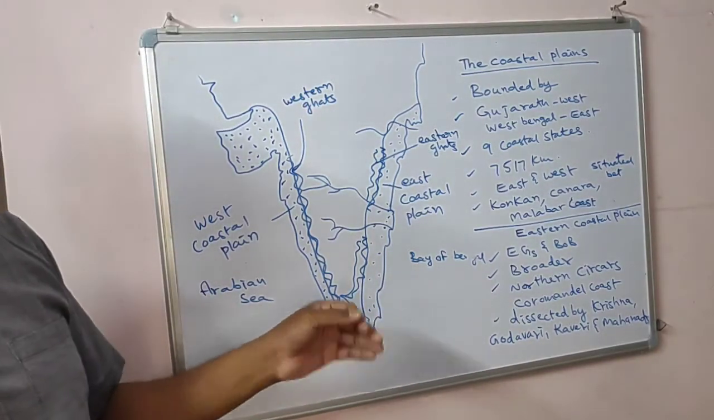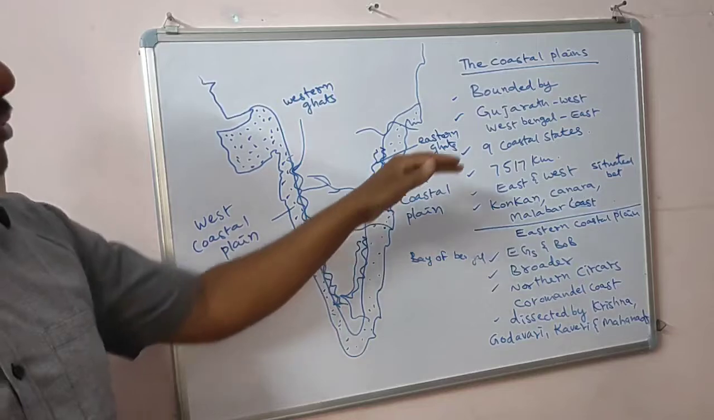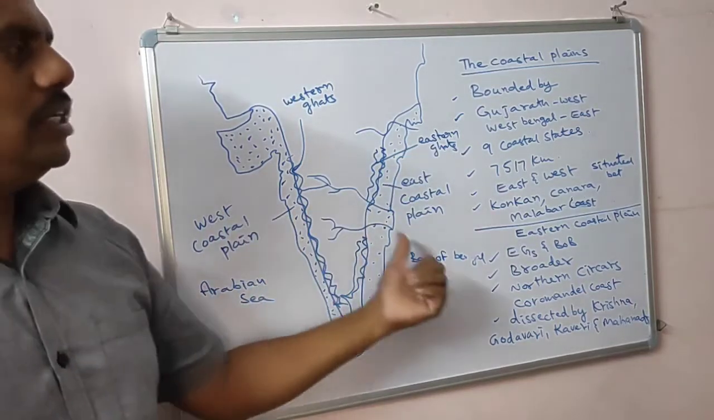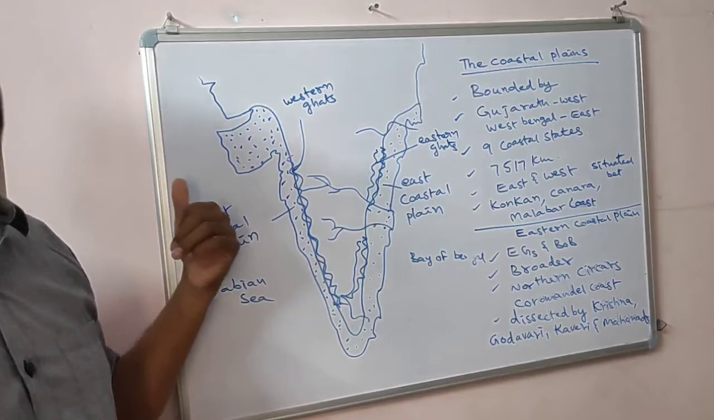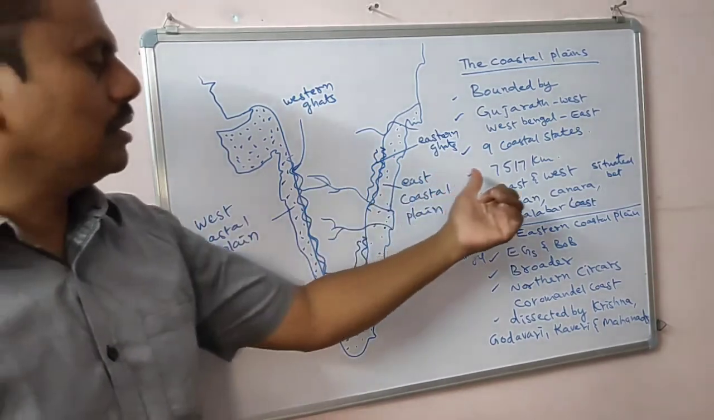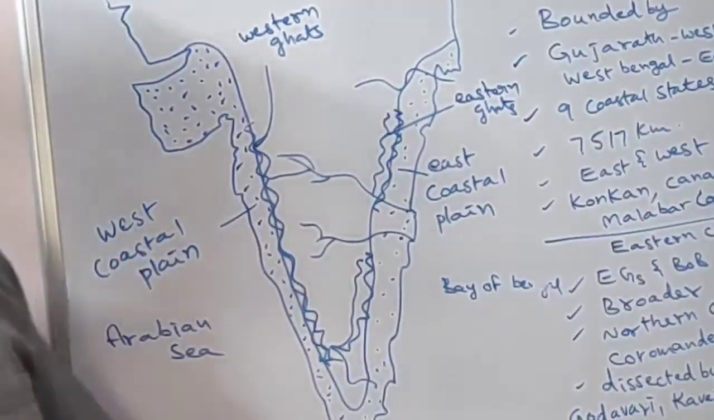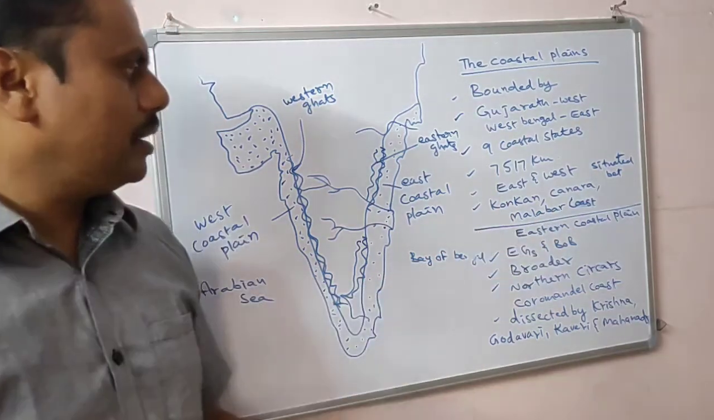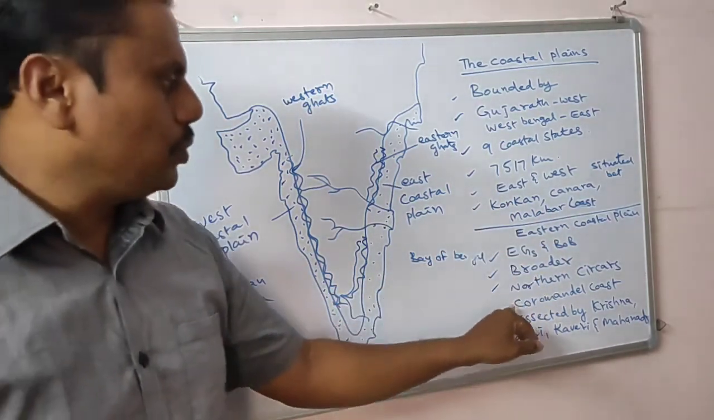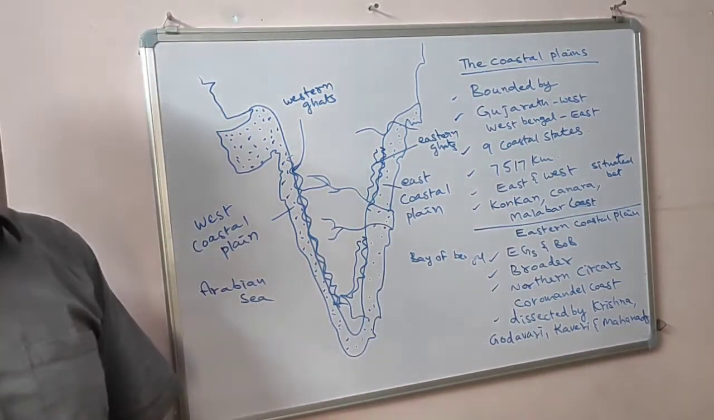Briefly, the coastal plains are of two types, the west coastal plain and the east coastal plain. There are 9 coastal states, and the length of the coastline is 7,517 kilometers. The west coastal plain is divided into 3: Konkan, Canara, Malabar, and the east coastal plain is divided into 2: Northern Sarkars and Coromandel coast.